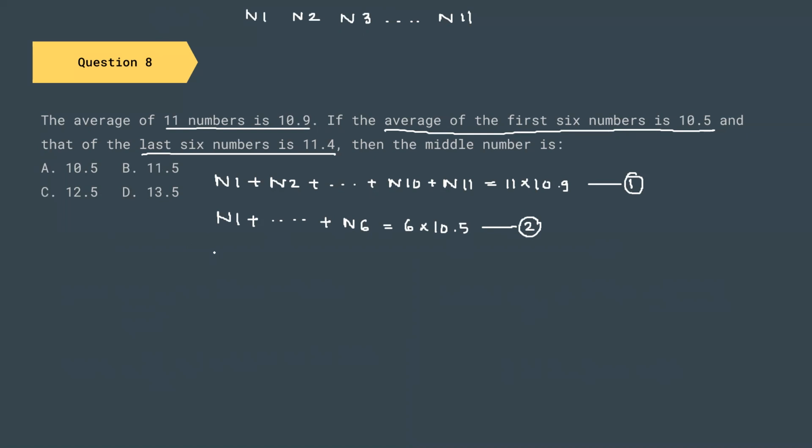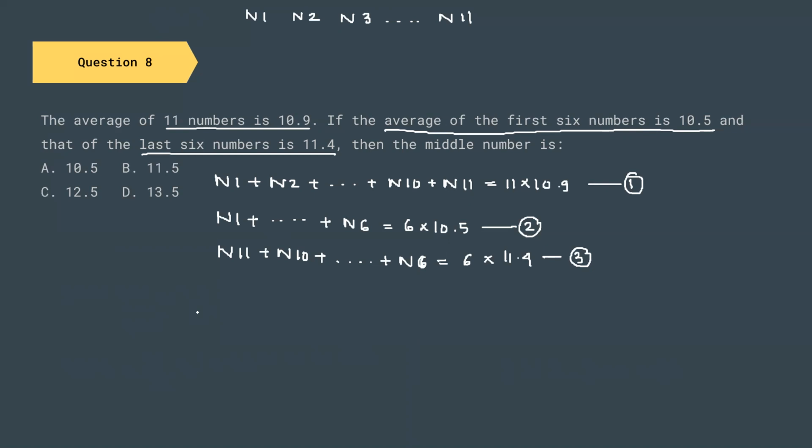And again, the last six numbers will be N11 plus N10 plus dot dot dot till N6 is going to be 6 into 11.4. That is our third equation.